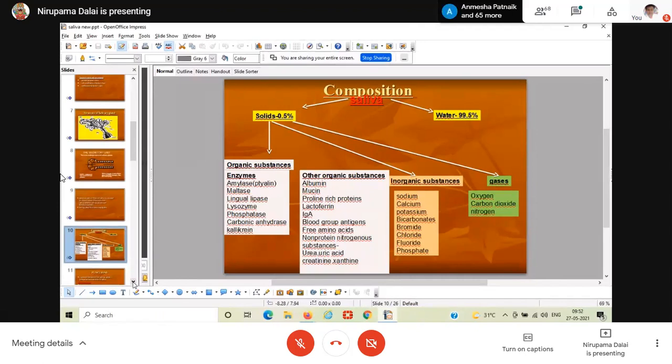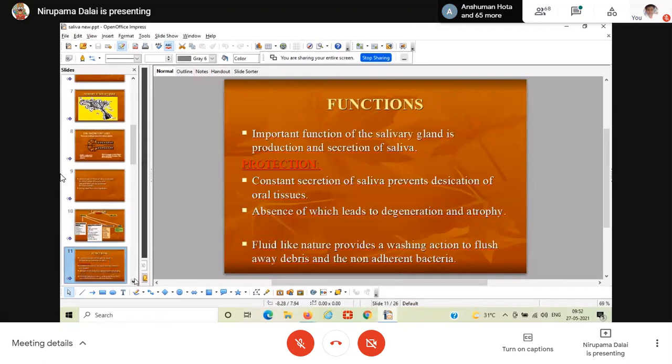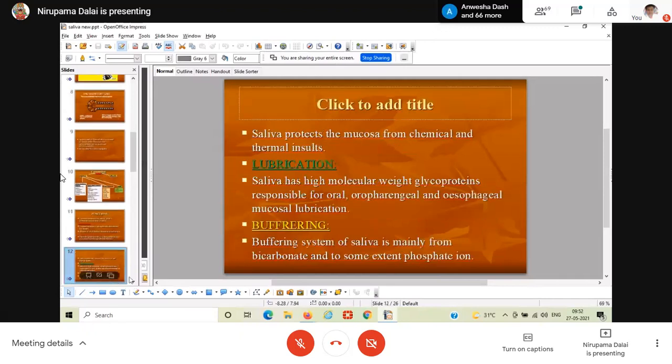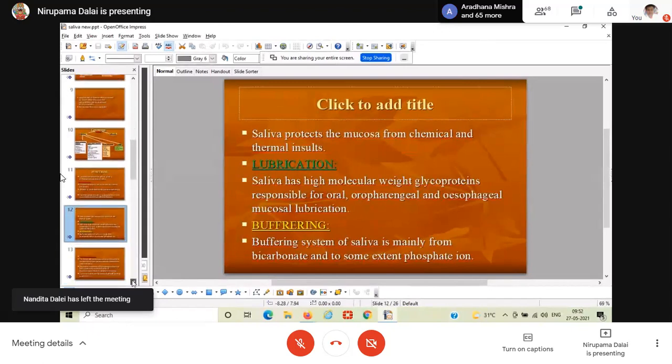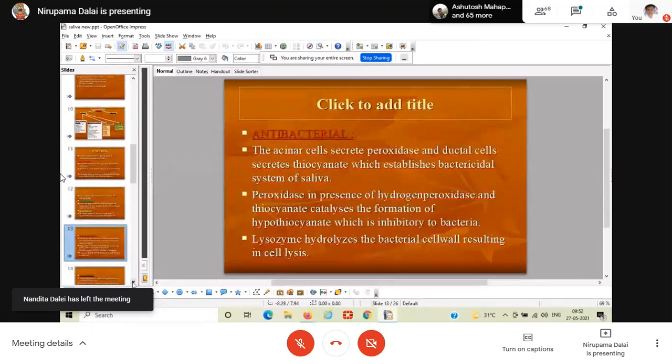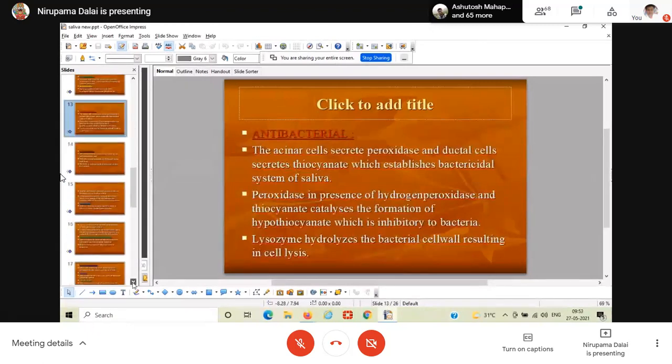Okay, as you know, the regulation part, the composition, I am not going to discuss. There are so many functions, and you must have an idea of the functions of saliva. They are helpful for speech, for the formation of the bolus, and for maintaining oral hygiene, etc. Then we come to the neural regulation part, sympathetic and parasympathetic.